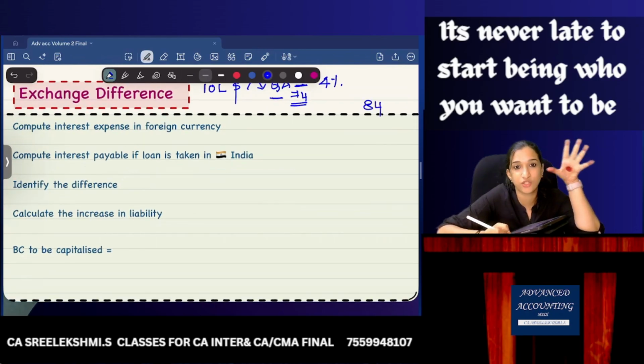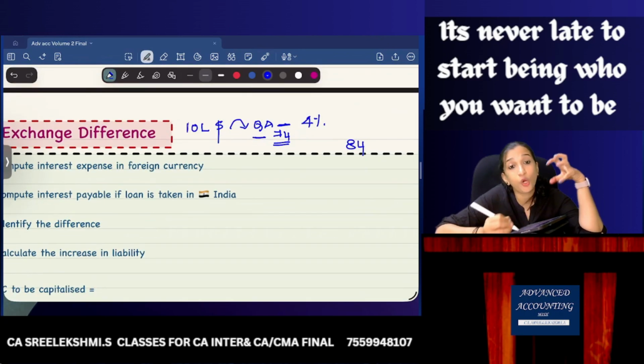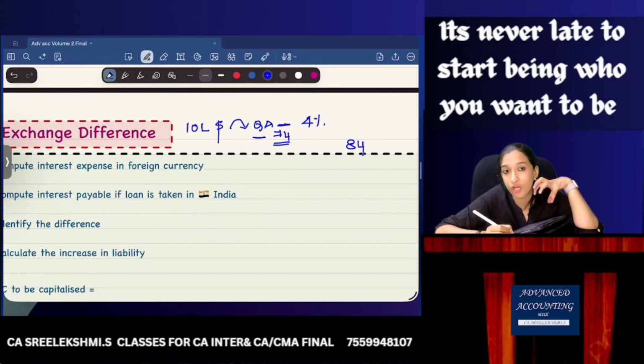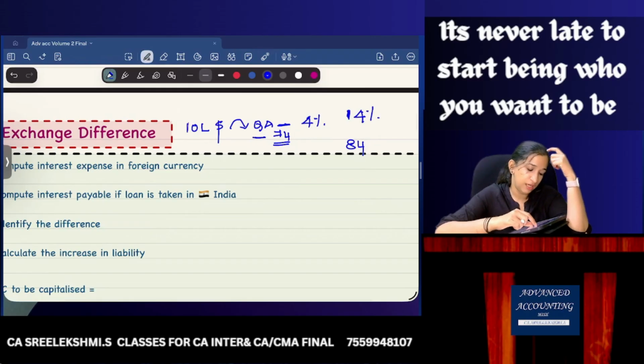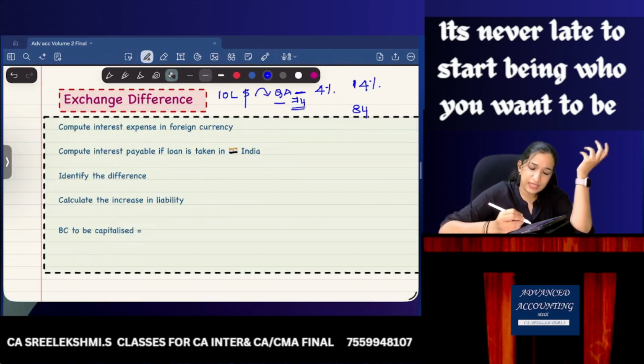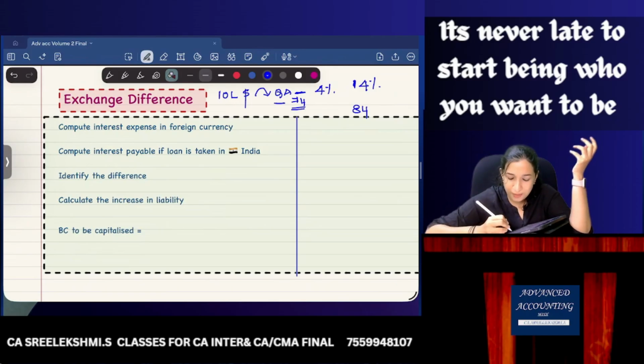Okay. Now, at year end, the exchange rate has become 84. Just keep these points in your mind. And if the loan was taken in India, the interest rate would have been 14%. Oh my God. The interest rate would have been 14%. Now, what is the calculation? As I am always saying, pay attention.